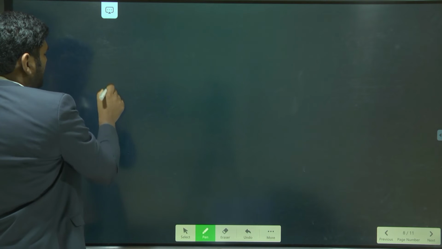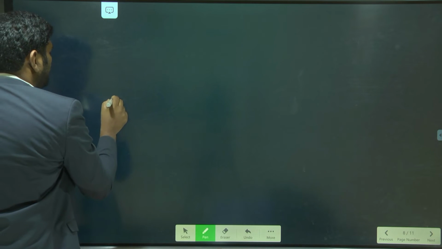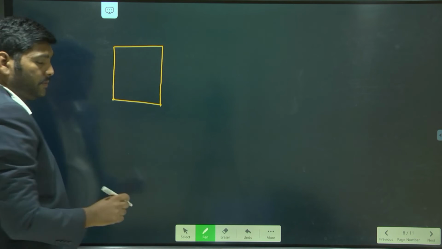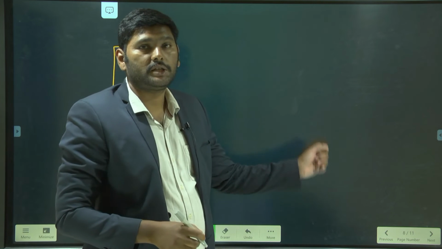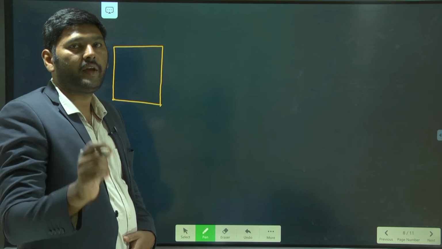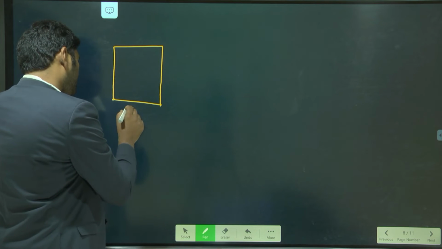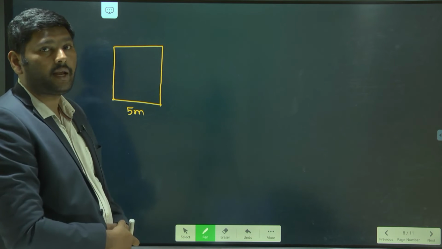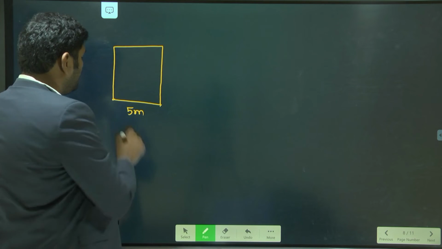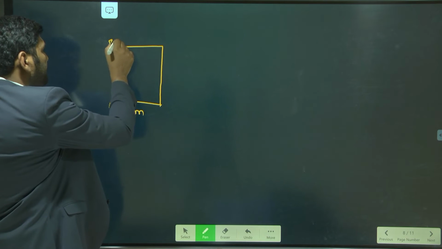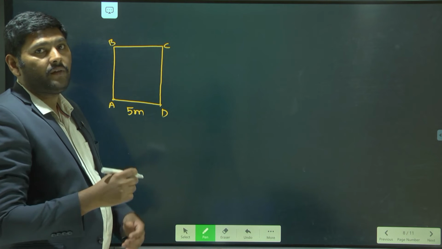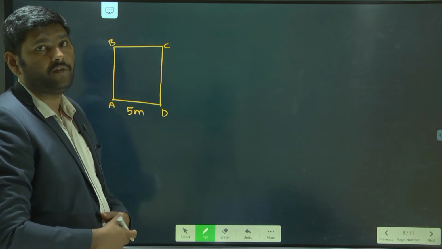A person is moving in a square track. The side of the square track is 5 meters. Now you can name the square track A, B, C, D. A, B, C, D is the name of the track. It is a square track of side 5 meters.